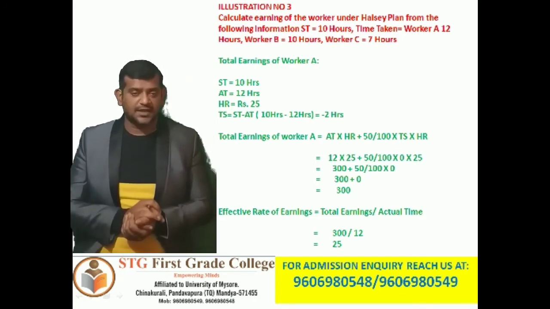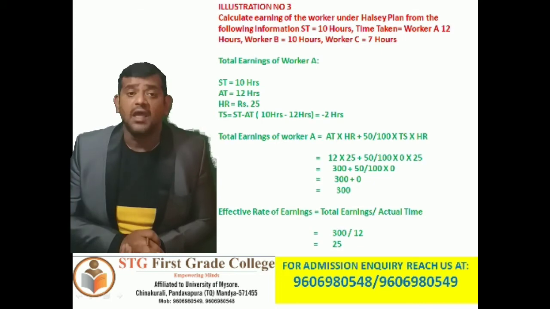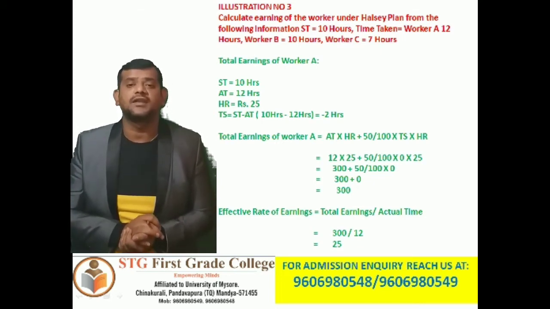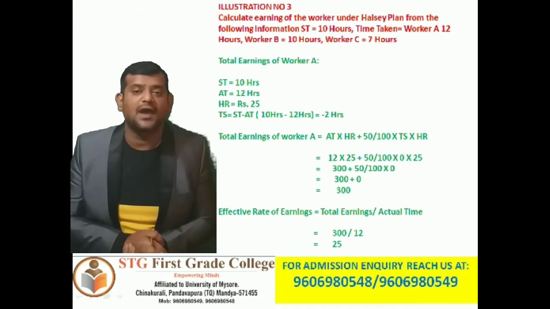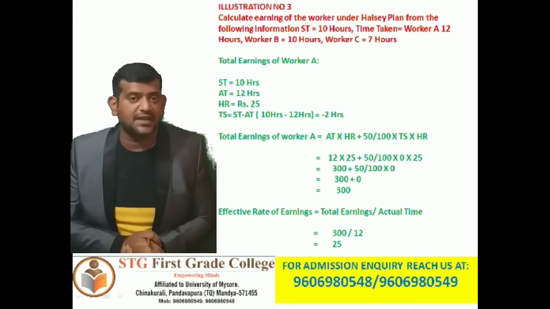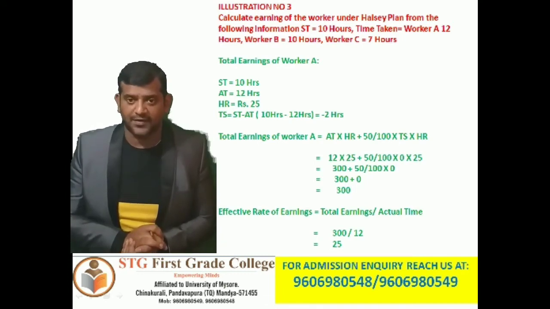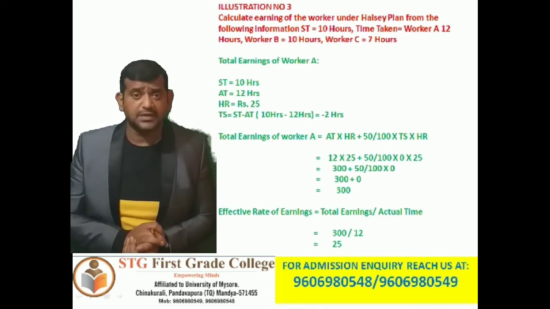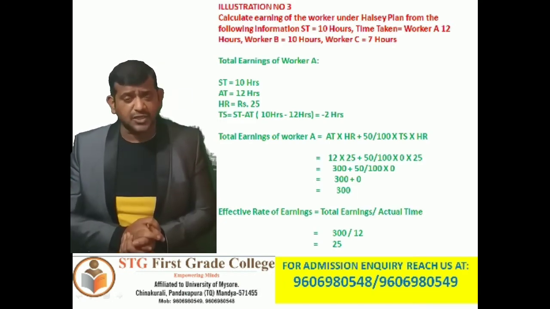The formula is total earning of worker A, that is actual time into hourly rate plus 50 divided by 100 into time saved into hourly rate. What is the actual time taken by Mr. A? 12 hours into the hourly rate, rupees 25, plus 50 divided by 100 into time saved, which is 0, into 25.